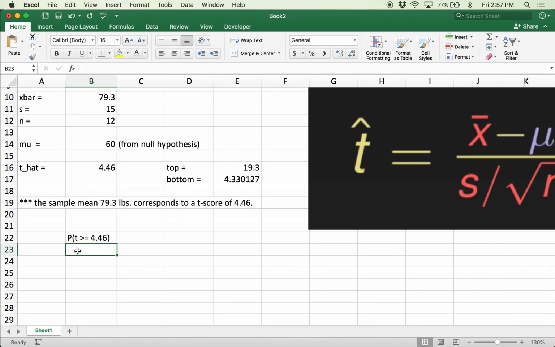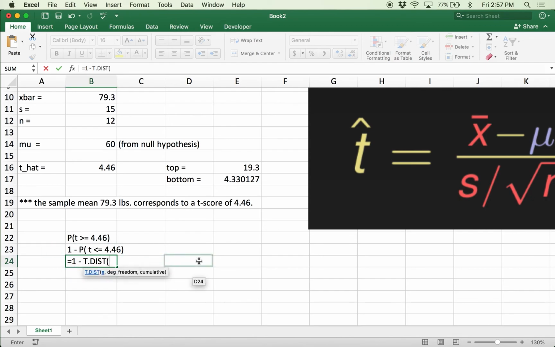To compute p-values for hypothesis tests about population means, we're going to use t.dist. So the way we would do this is first put it into cumulative form. We use our familiar 1 minus trick. And then, rather than using a norm.dist, we use the appropriate probability model. This is a t.dist, and it prompts us for 3 things.